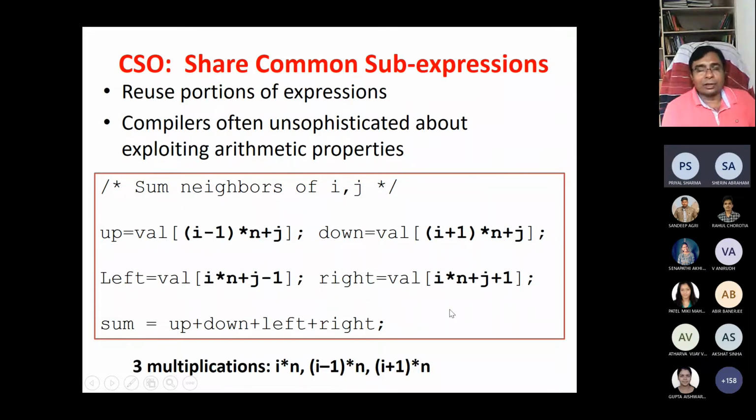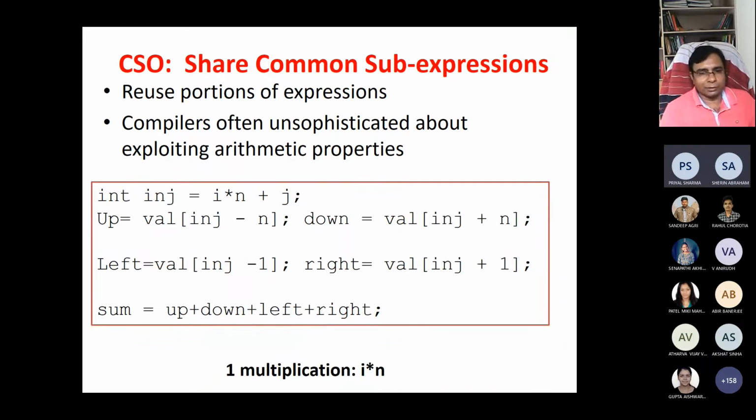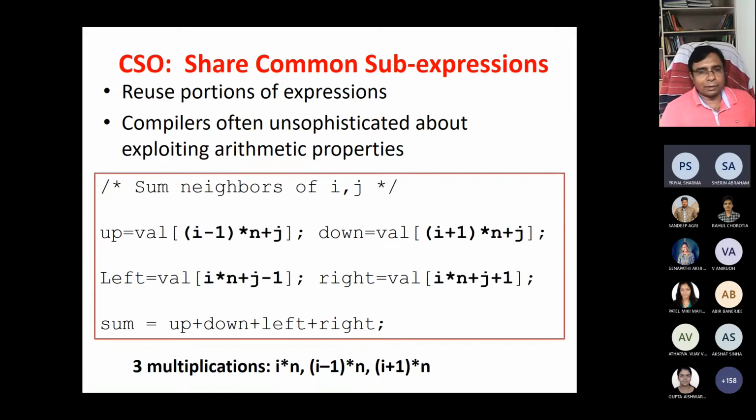This can be managed very nicely, because these three multiplications can be managed with only one multiplication, since i into n, i minus 1 into n, and i plus 1 into n are related.